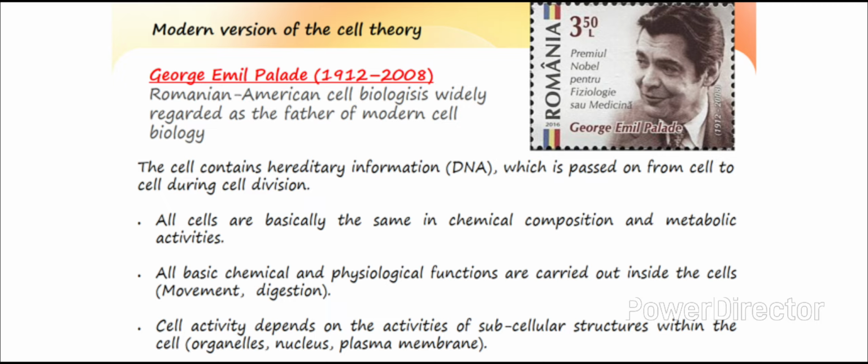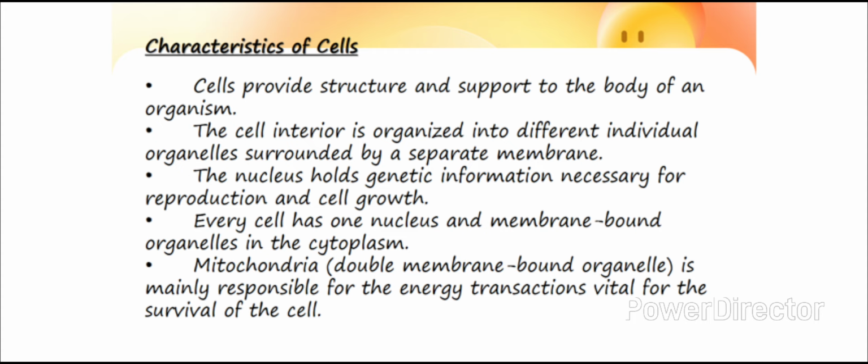All basic chemical and physiological functions are carried out inside the cells, that is movement, digestion, etc. Last one, cell activity depends on the activities of subcellular structures within the cell, that is cell organelles, nucleus, plasma membrane. So let me brief some of the important characteristics of cells.